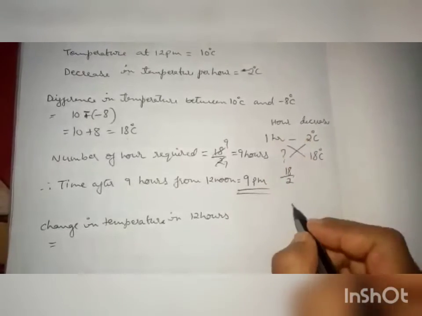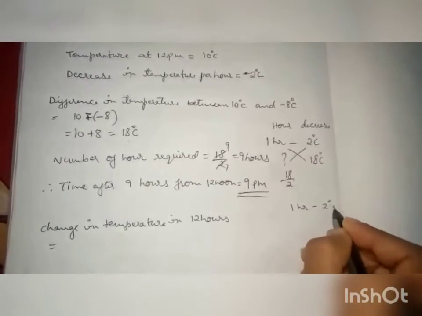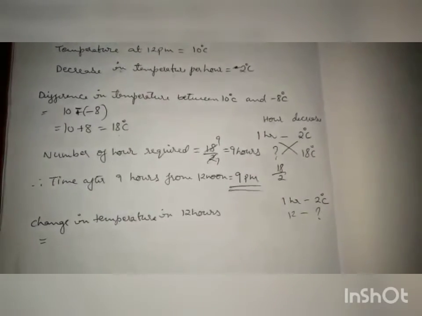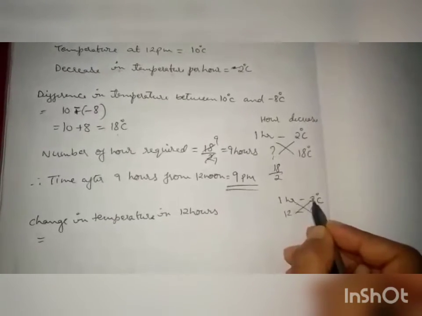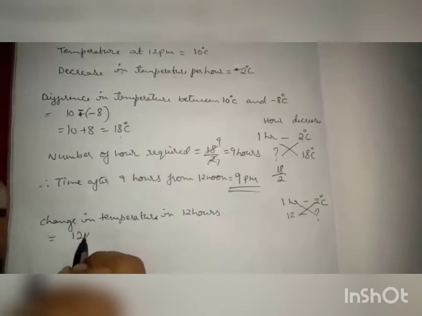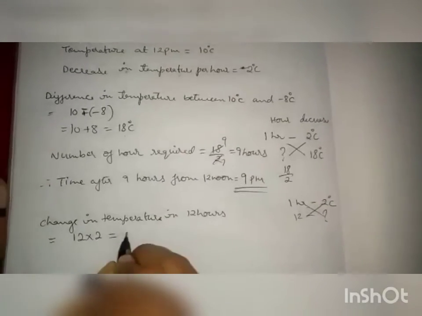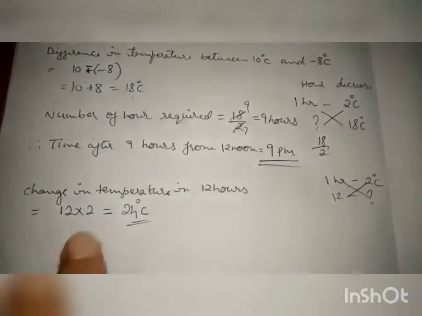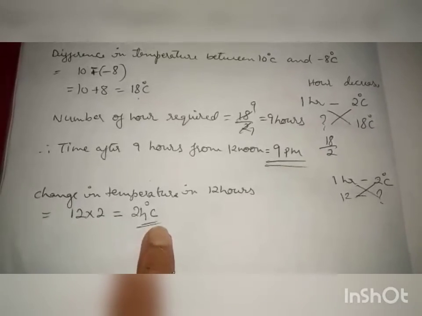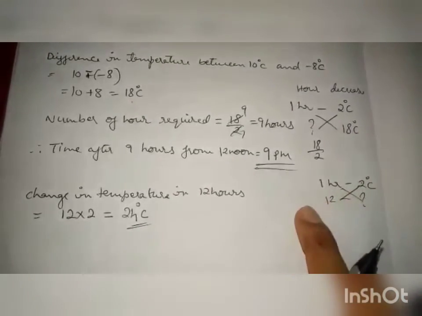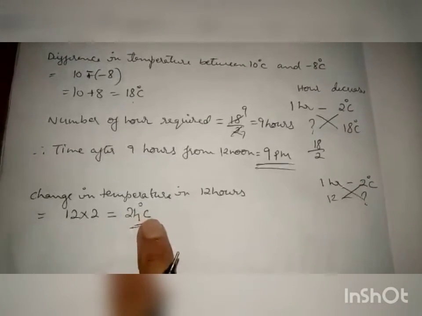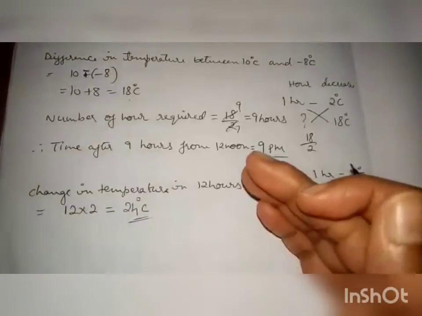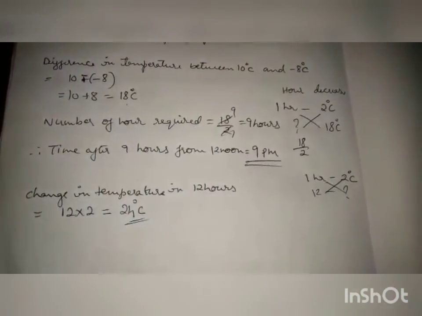So same way like this, for 1 hour it decreases 2 degrees centigrade, right? So for 12 hours how many degrees centigrade will it decrease? So cross multiply, 12 into 2 divided by 1, so that is 12 into 2. What is 12 into 2? 12 2s are 24, so 24 degrees centigrade. So for 1 hour 2 degrees centigrade, so for 12 hours it will decrease 24 degrees centigrade. So it is decreasing, right? From decreasing we can take it as minus 24.